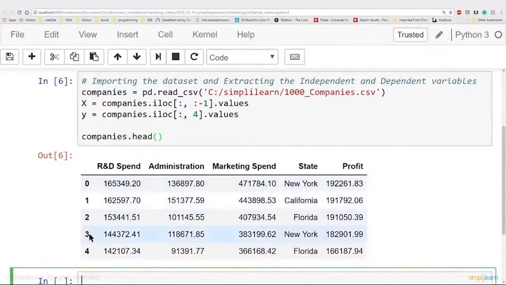0, 1, 2, 3, 4, and then it shows your different columns: R&D spend, administration, marketing spend, state, profit. It even notes that the top are column names. It was never told that, but pandas is able to recognize a lot of things, like that they're not the same as the data rows. Why don't we go ahead and open this file up as a CSV so you can actually see the raw data.